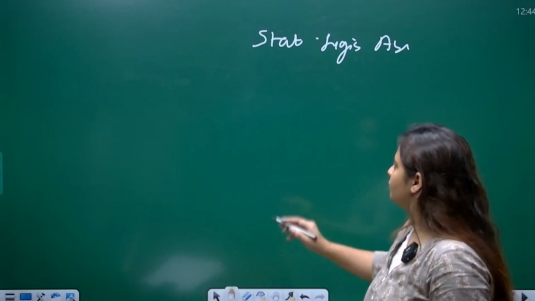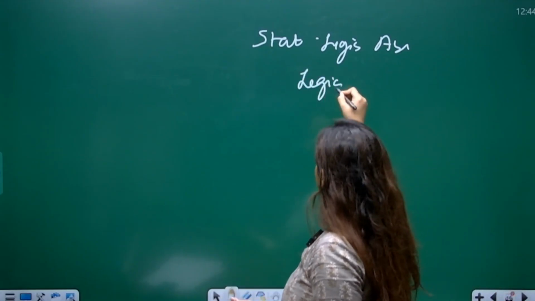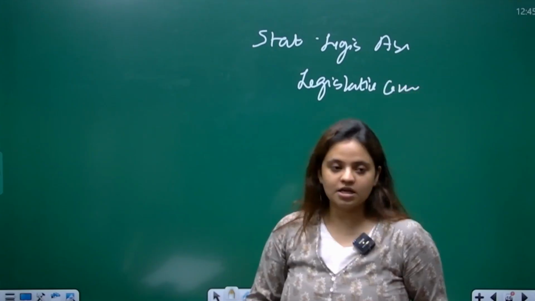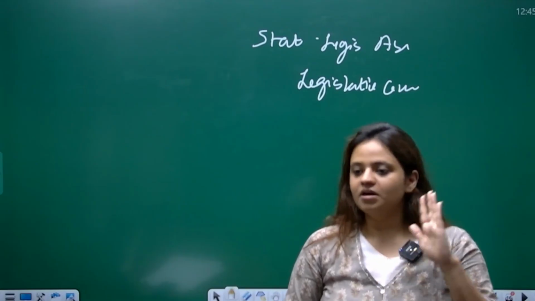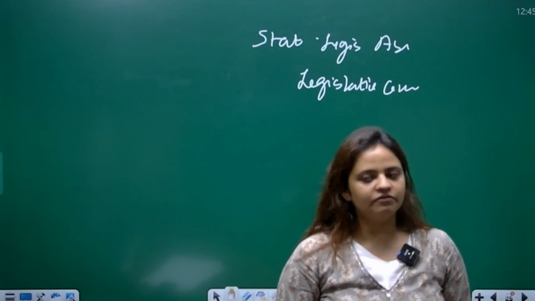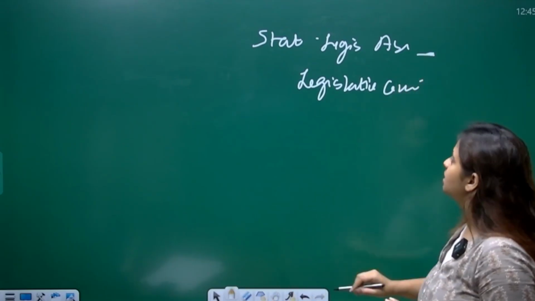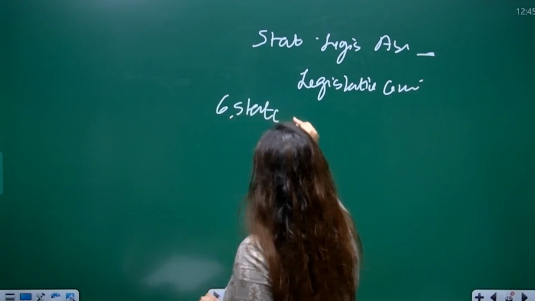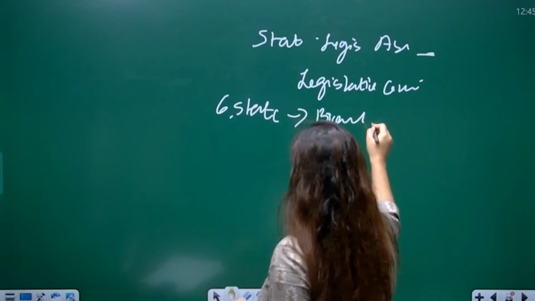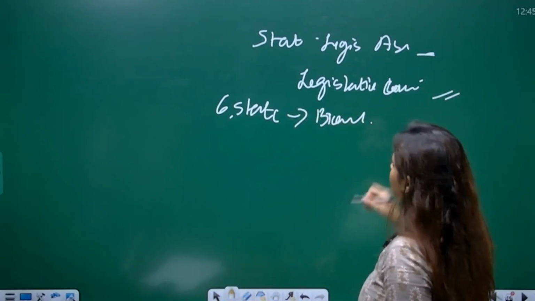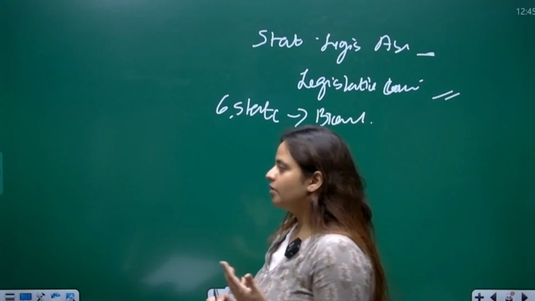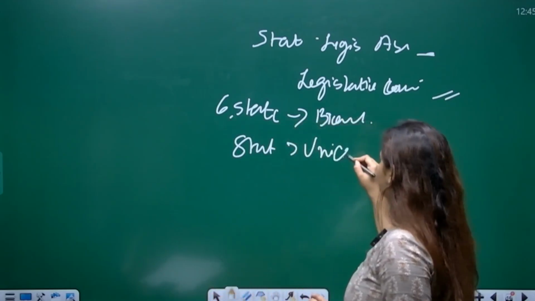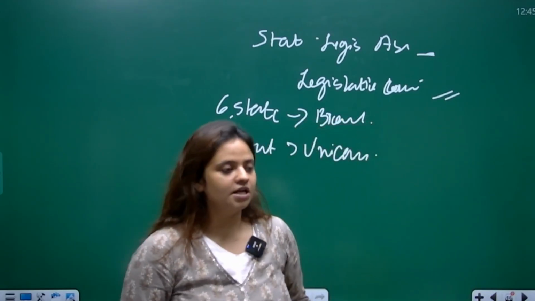We also have the legislative council. So these are the two houses. Some states have both the houses, and some states have only the legislative assembly. There are 6 states in India which currently have a bicameral legislature, which means they have both the legislative assembly and the legislative council, whereas the other states in India have the unicameral system, which means we only have the state legislative assemblies.